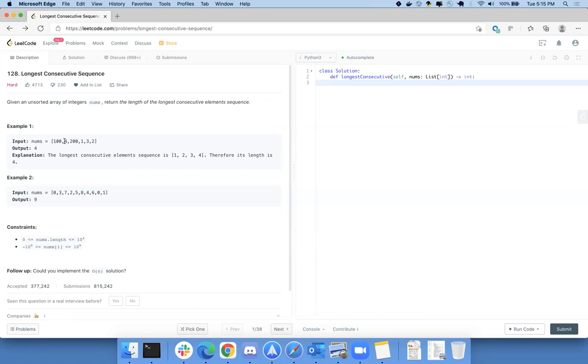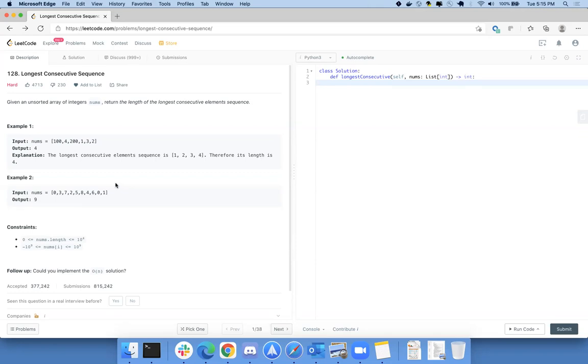Same order would be 4, 1, 3, 2, and that would be a subsequence. This is saying sequence, any normal sequence. That is why for 1, 2, 3, 4 the length is 4. Similarly, for example 2, you have length 9 because it starts from 0, 1, 2, 3, and goes up to 8. So the length is 9. Is the question clear? Yeah, the question is clear.